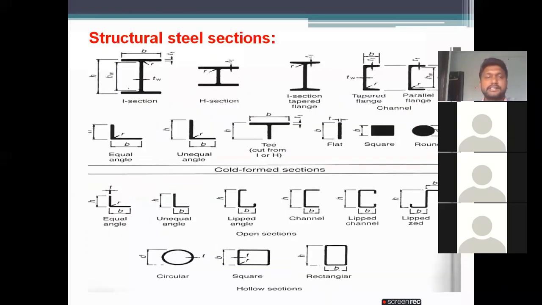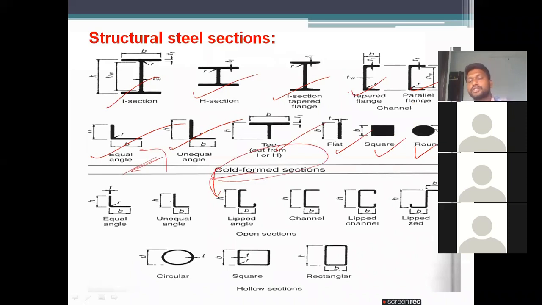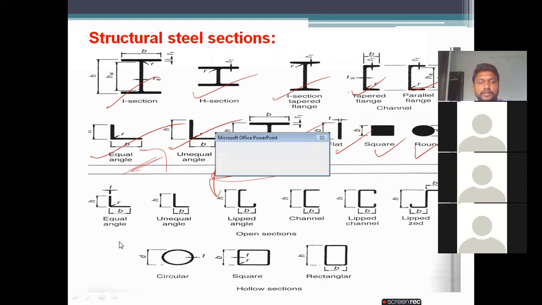So next, these are structural steel sections: I section, Z section, I section, tapered flange or parallel flange, and we call it sometimes channel section, equal angles, unequal angles, T section, flat, square, round, and these are some cold formed sections also. But this first one is the most important one, already I discussed earlier.